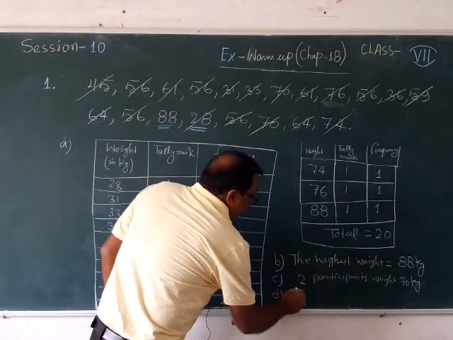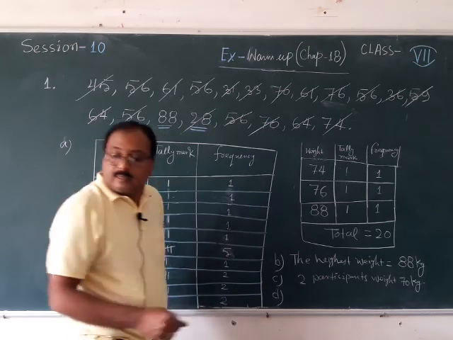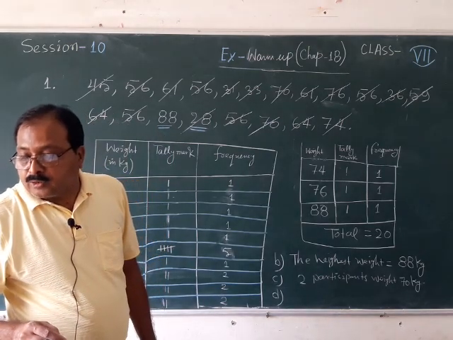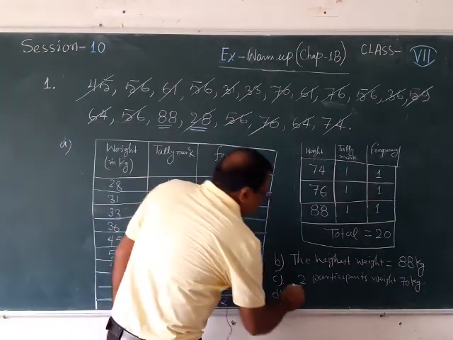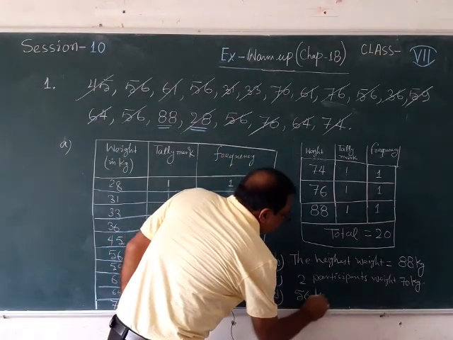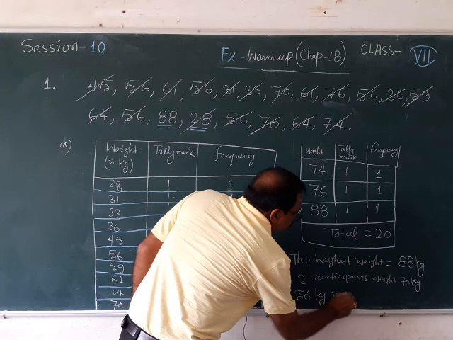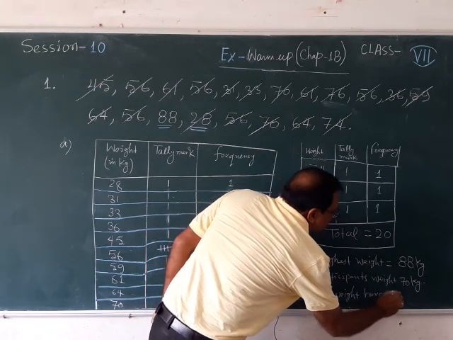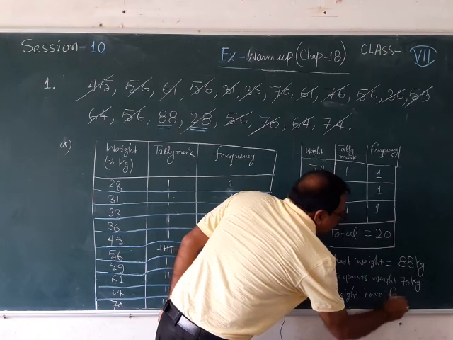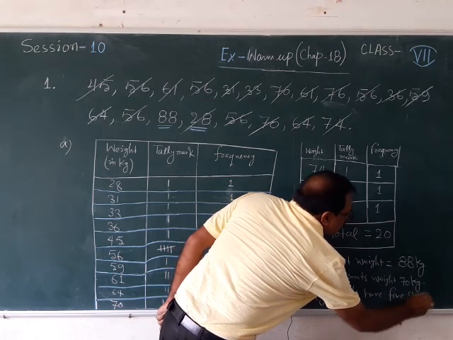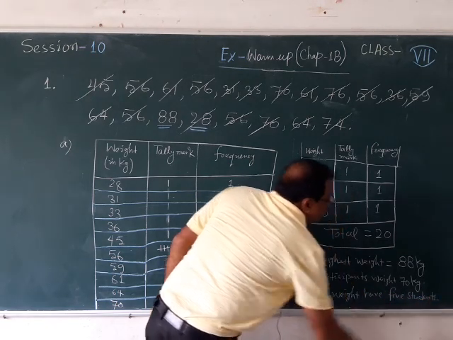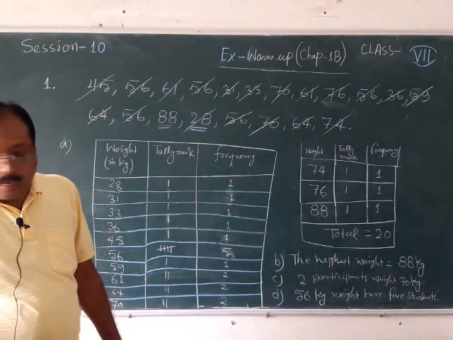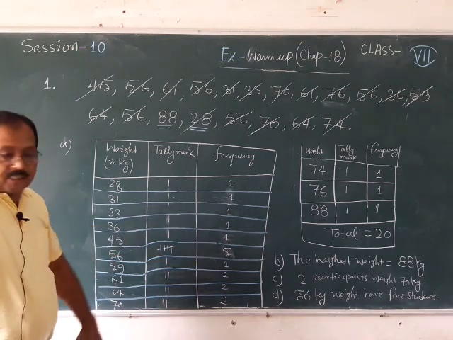Which same weight do 5 students have? 56 kg weight. That means 5 students or 5 participants are having 56 kg weight.